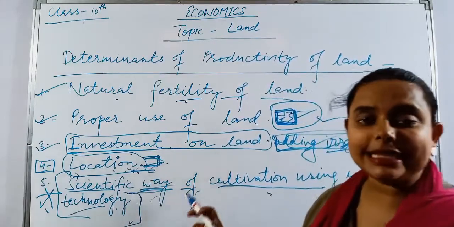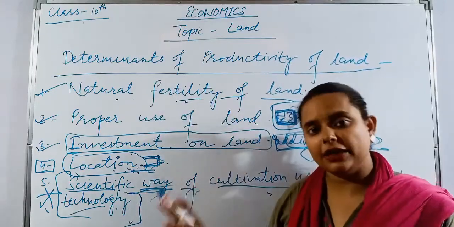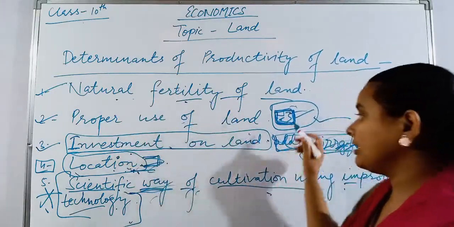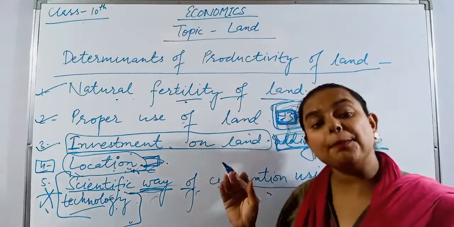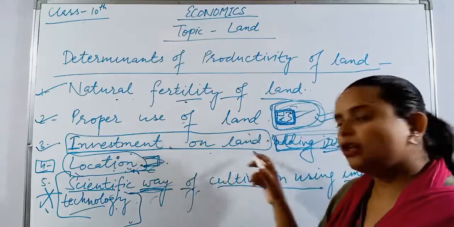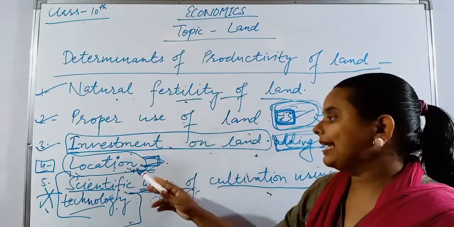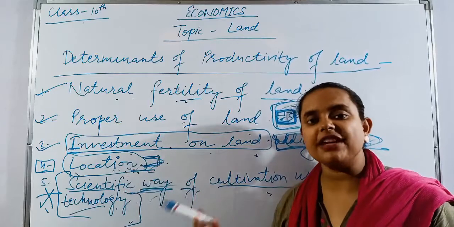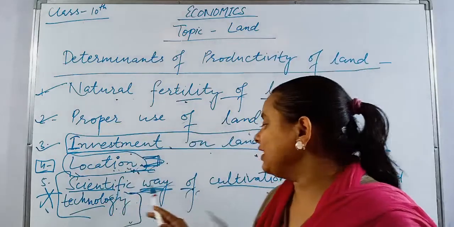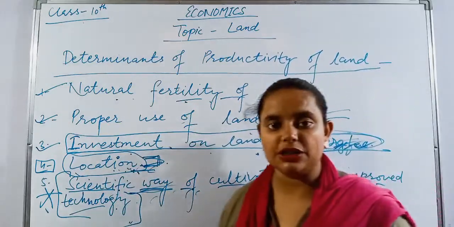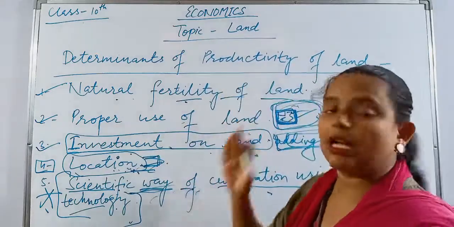Now see a revision. Natural fertility of land means the land is already fertile. Next, proper use of land: whatever land area we have, we have to use it fully and in a proper way. Next, investment on land: if we do investment on land, it will increase the productivity of that land. Next, location: according to the location, we have to see what work we have to do on that particular area. Next, scientific way of cultivation using improved technology: we have to work with technology to increase the productivity of our land.